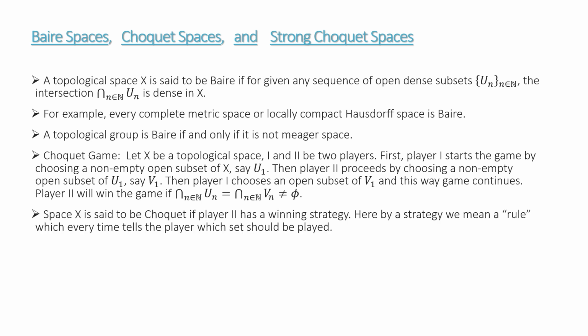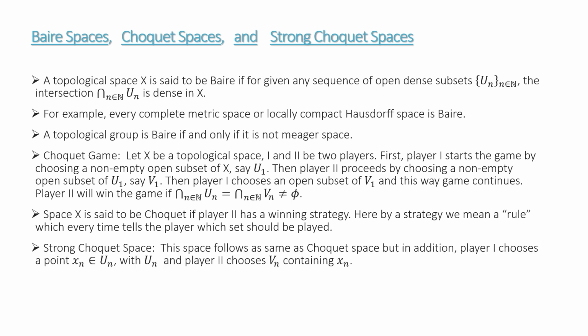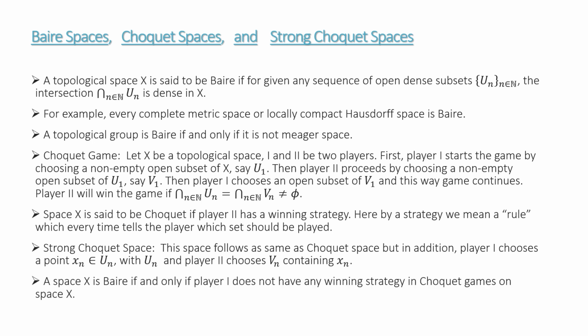Our X is Choquet if player 2 has a winning strategy. Here, by strategy, we mean a rule which tells our player which set should be played next. The strong Choquet space follows in a similar manner, but in addition, player 1 chooses a point xn in Un every time, and player 2 chooses Vn which contains xn. But how does it help us to check for a Baire space? The answer is that a space X is Baire if and only if player 1 does not have any winning strategy in the Choquet game on the space X.